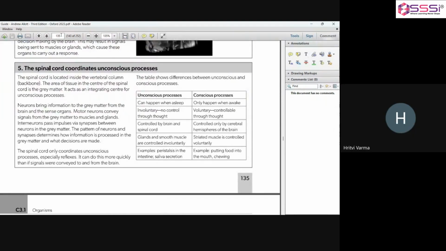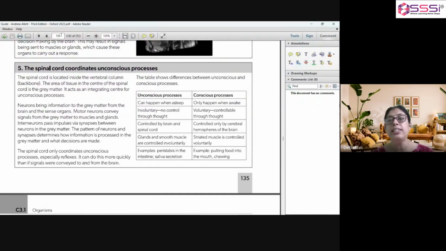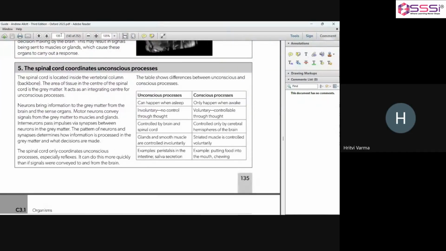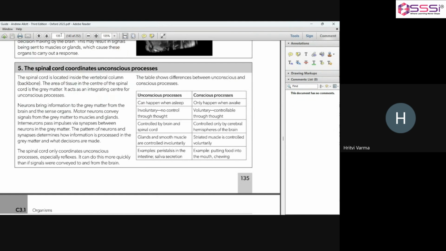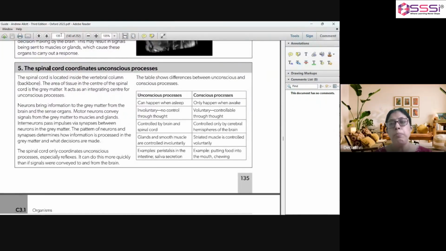To send signals. Convey signals from the brain to the other body parts. Yes, brain to the other body parts. Very good. While sensory neurons receive the information from the sense organs and transmit it to the brain.